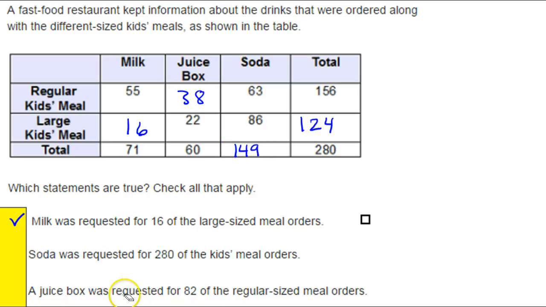Okay, a juice box was requested for 82 of the regular sized meal orders. Okay, regular sized meal order, and we're talking about juice box, so we're talking about this number right here. 82? No, it should be 38.